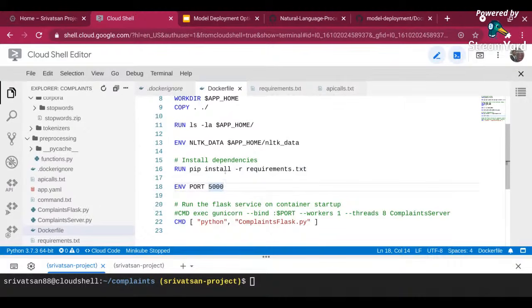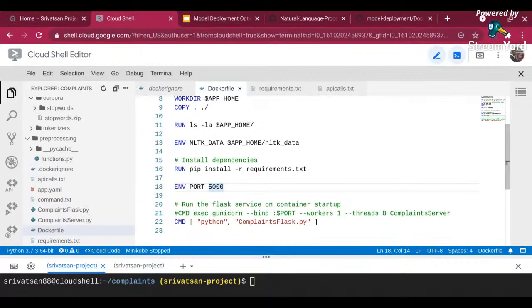And finally, if you remember my Flask code, I have given the environment variable like os.getenv of that port. Here I'm setting the port as 5000. Now, it can be anything that you want, but I'm just setting the same one. You can change your port when you want to expose it to the user, that you can do over here. But typically, we don't run the container by itself.